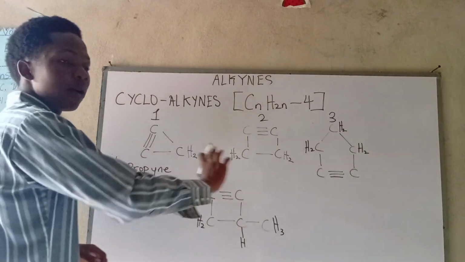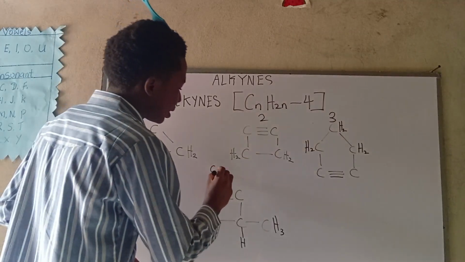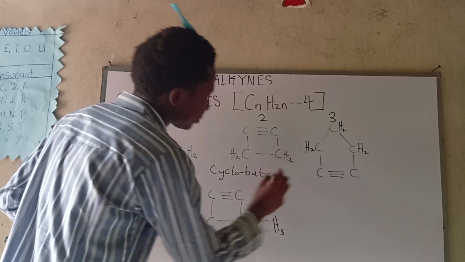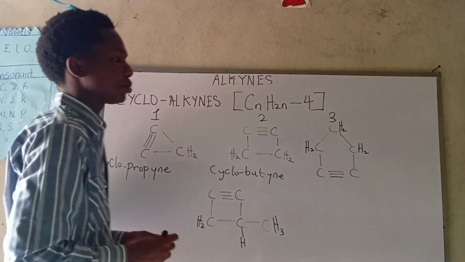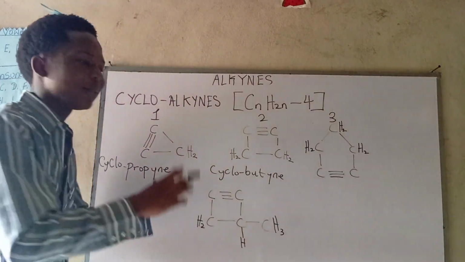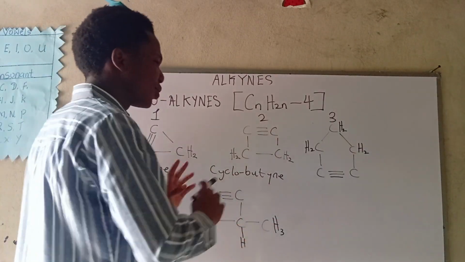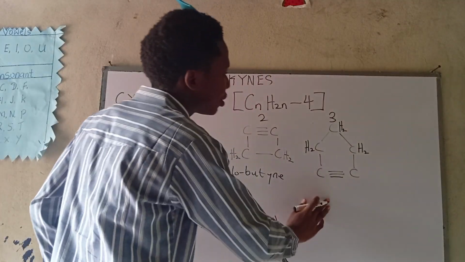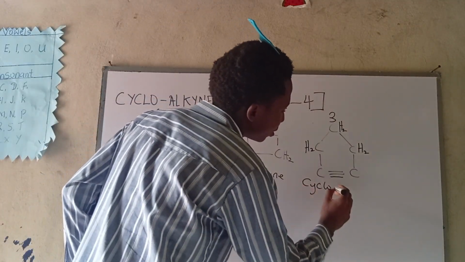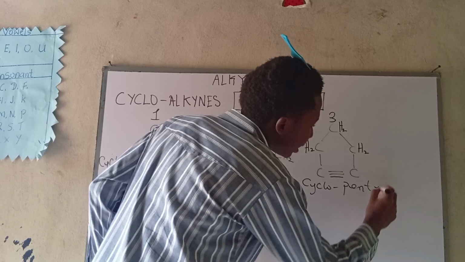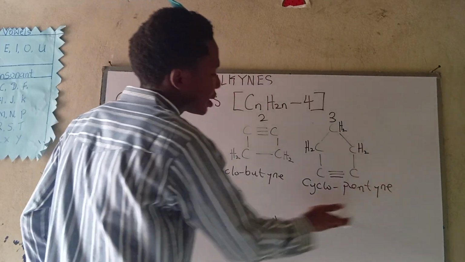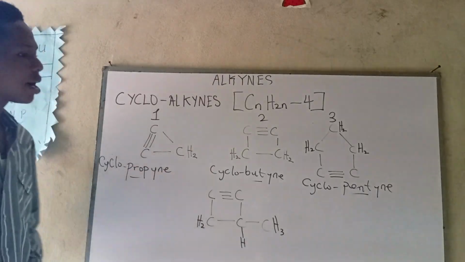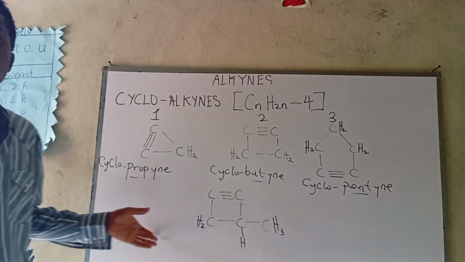Now the same thing goes for this guy. It's 4 carbon, so we now call it cyclo, but, butyne. Now, looking at this guy, obviously we already know what to do: pent. It has the shape of a pentagon. So these things are easy. You just have to continue doing and you get familiar with them. So we have cyclopentyne. And remember, this is the suffix, this is the prefix, and these guys are the parent name.